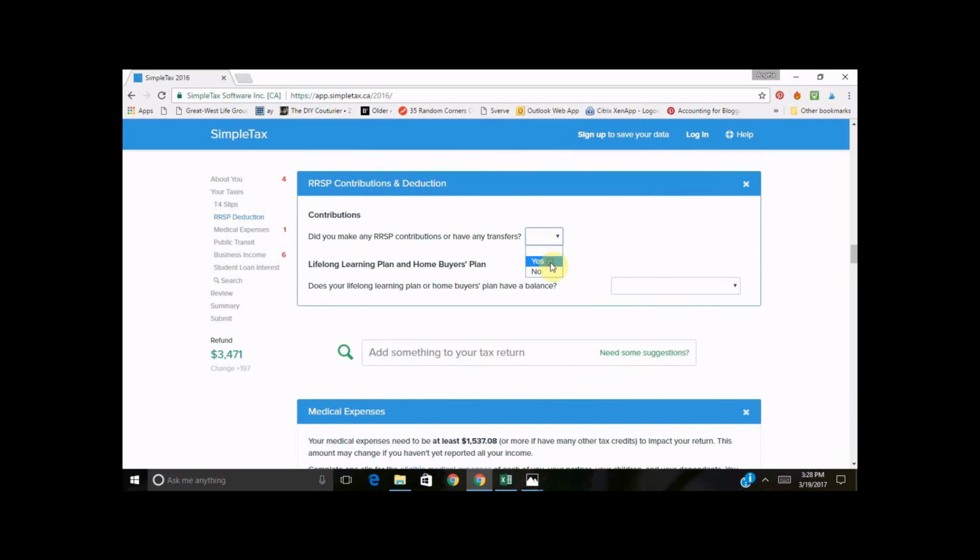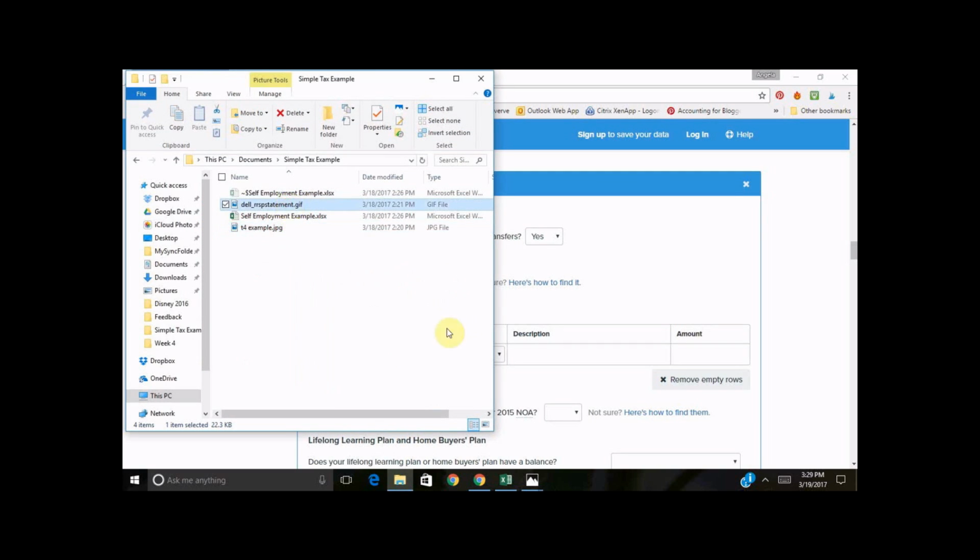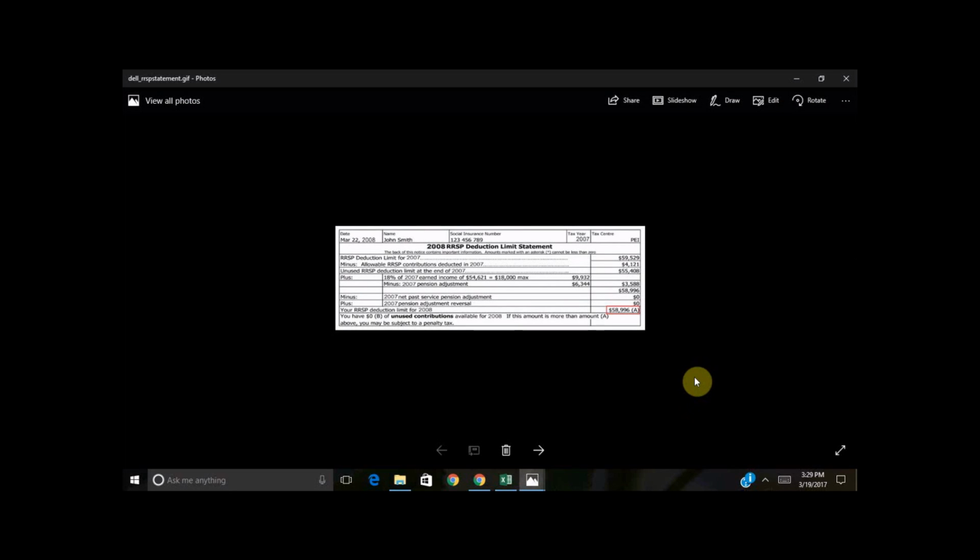So yes, Sally made a contribution. And then what's going to pop up is your 2016 RRSP deduction limit. So if you have your CRA My Account, you can log online and find that because it's on your notice of assessment every year. I actually have an example of what that will look like. It's a little small. It's from 2008. It doesn't matter so much.